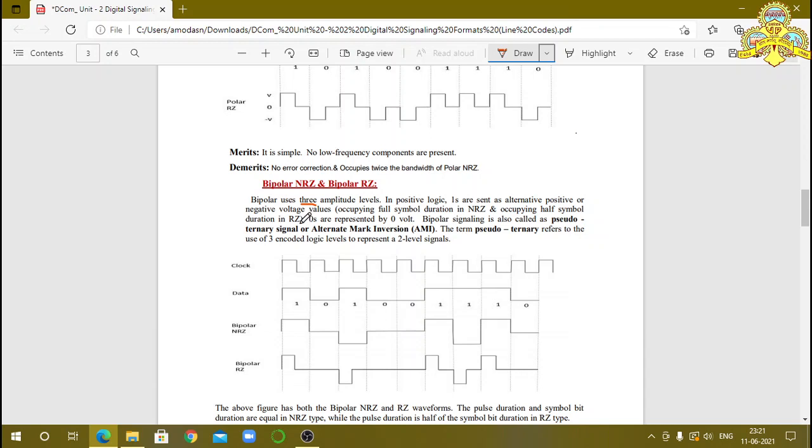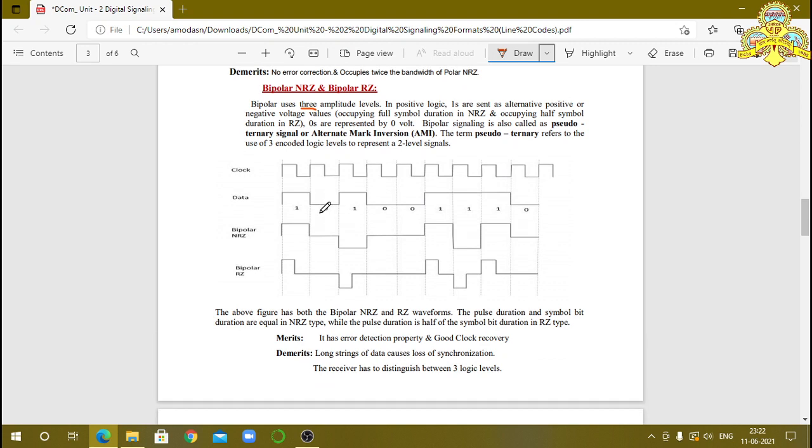RZ means return to 0; it comes back to the 0 position after half the time interval. Zeros are represented by 0 volts. In bipolar, the first one is indicated by positive voltage, the next bit 1 is indicated by negative voltage, and 0 is indicated by 0 volts.